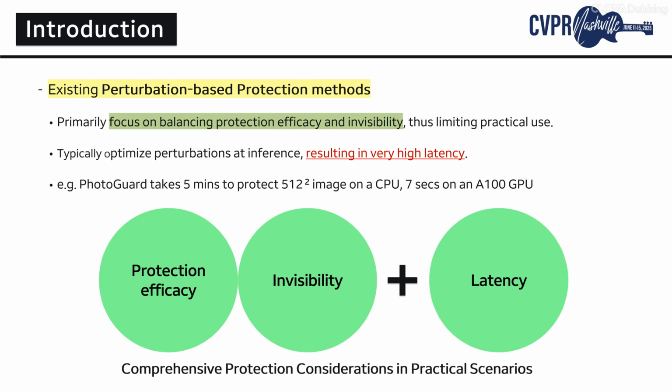Previous perturbation-based protection methods mainly focus on balancing protection efficacy and invisibility, which significantly limits their practical usability. Typically, these approaches optimize perturbations during inference, causing substantial delays. For instance, PhotoGuard requires approximately 5 minutes to protect a 512-sized image on a CPU, and about 7 seconds on an A100 GPU, making real-time application challenging. To address these limitations, our proposed work specifically prioritizes practical use, aiming to ensure minimal latency during inference.